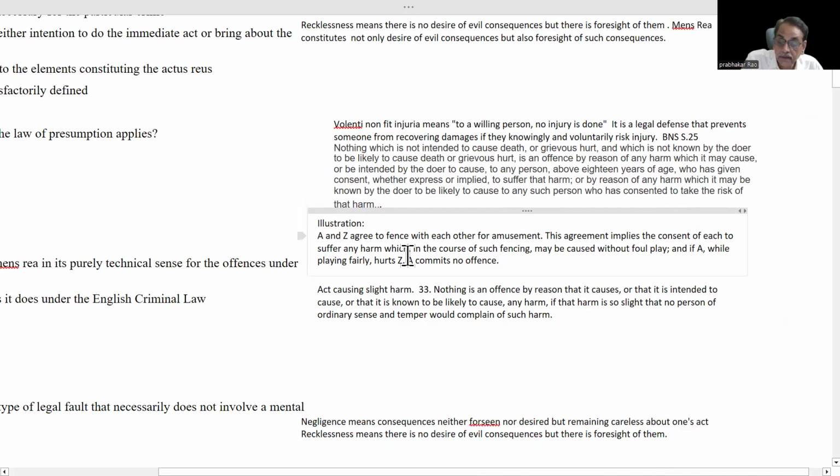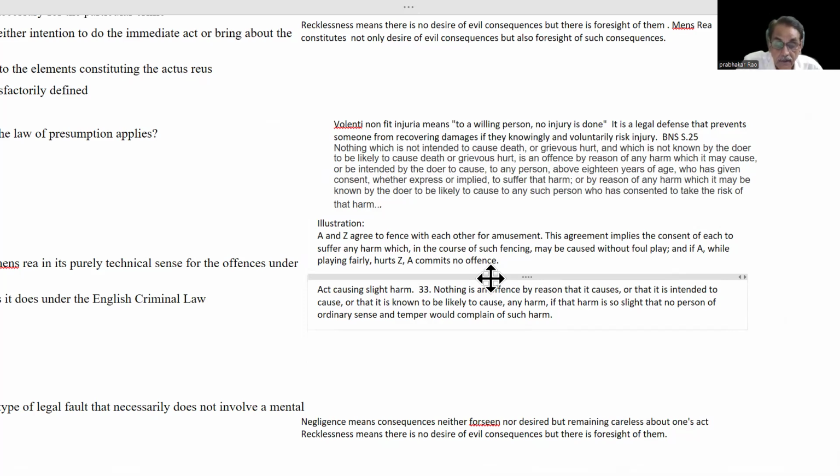Here an illustration is also given in the act itself. A and Z agree to fence with each other for amusement. This agreement implies the consent of each to suffer any harm which in the course of such fencing may be caused without foul play. And if A, while playing fairly, hurts Z, A commits no offense. This is just like boxing. Here the fencing example has been told.